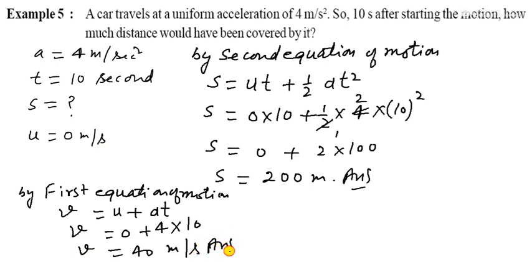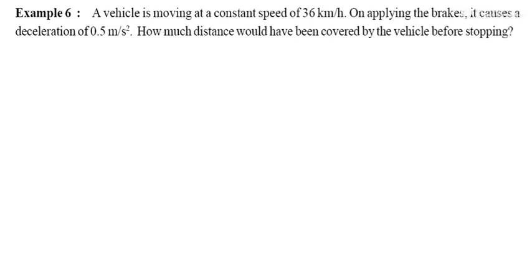So v equals u, a is given as 4 meter per second square, and time is given as 10. So v equals 40 meter per second. So that is your answer. So you require only the distance. Now let us see the next example.